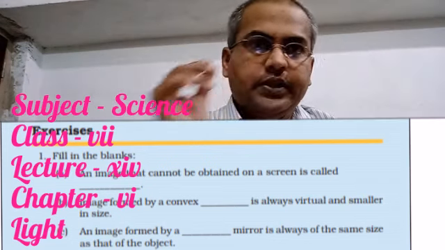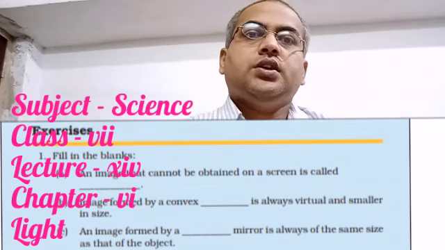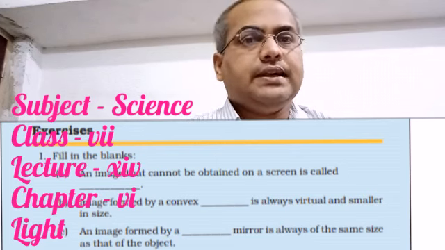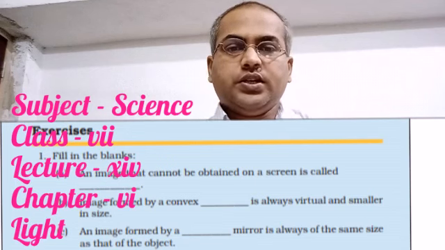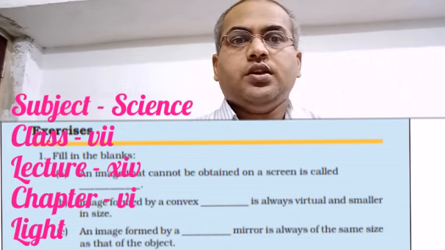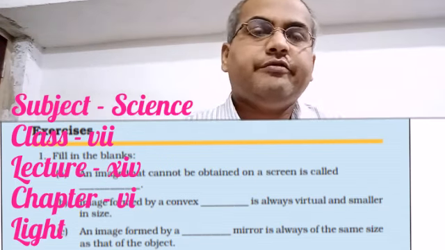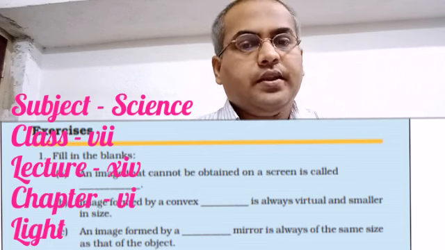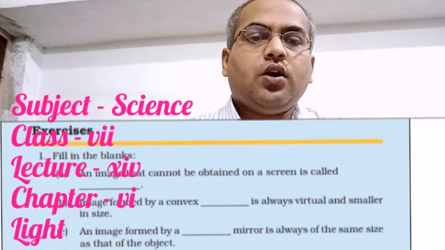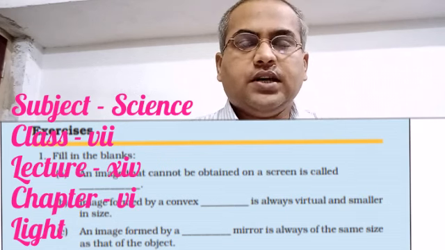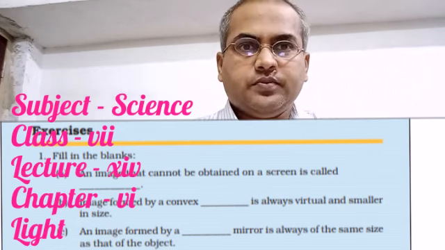Today, in this video lecture, we will discuss chapter 15, that is light. And today we are going to discuss the exercise question answers of this chapter. So question number 1 is fill in the blanks. Now comes question number A. An image that cannot be obtained on a screen is called dash. The answer is virtual image.